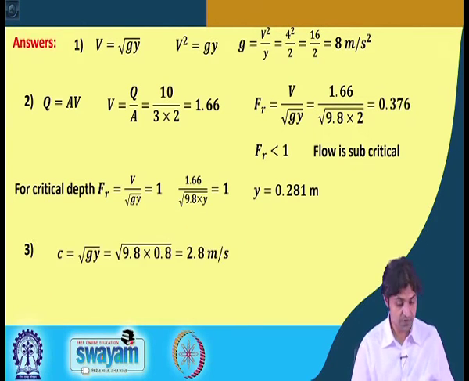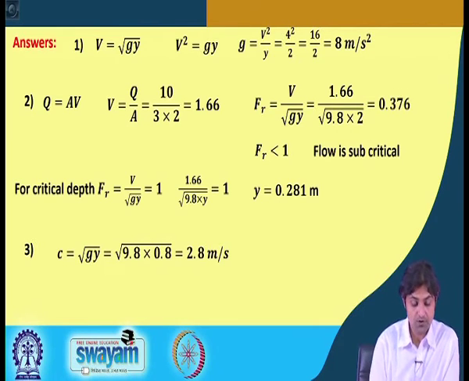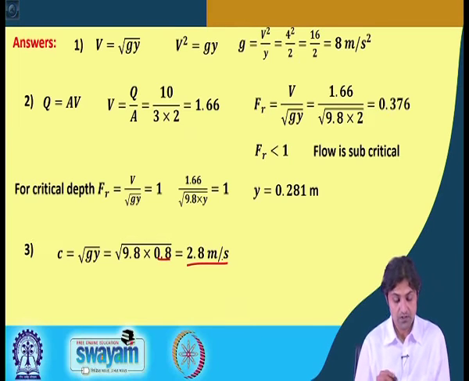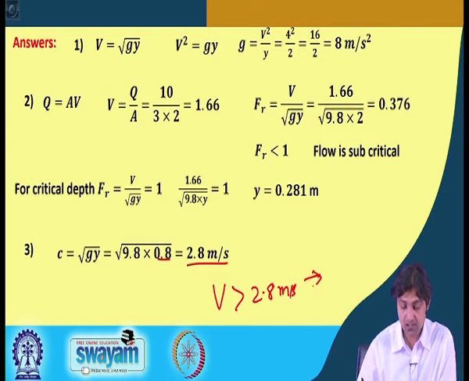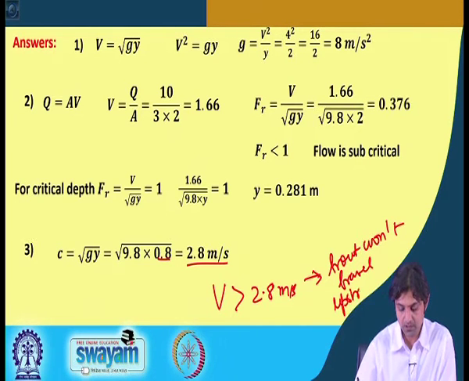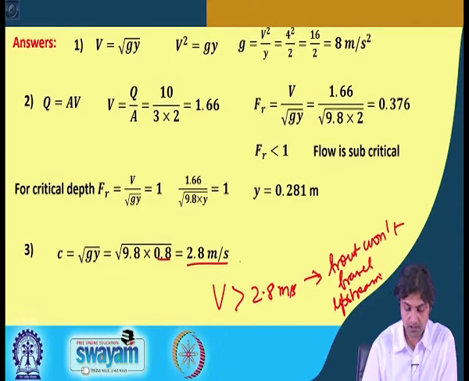all right. So, first of all we found out the speed of the wave, which is dependent only on depth. Depth is given 0.8 meter. So, this comes out to be 2.8 meters per second. So, if the stream speed is greater than 2.8 meters per second, this means the waves won't travel upstream. Okay. So, that is the answer.